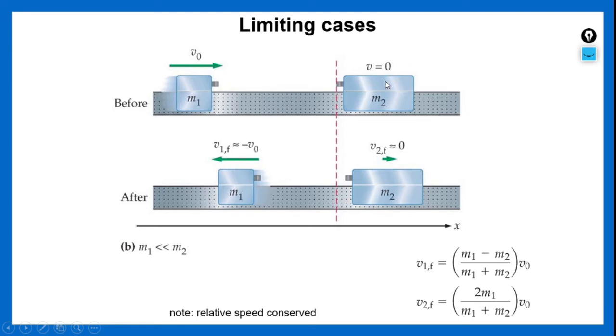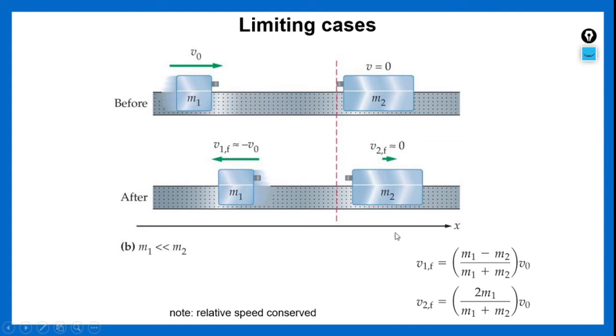In case of the heavier mass, initially its velocity was 0 because it is at rest. Even after the collision takes place, the second mass almost remains at rest only. To show this, v1, the final velocity of the first body, is (m1 minus m2) by (m1 plus m2) into v naught. As m1 is very much less than m2, m1 minus m2 gives a negative value.